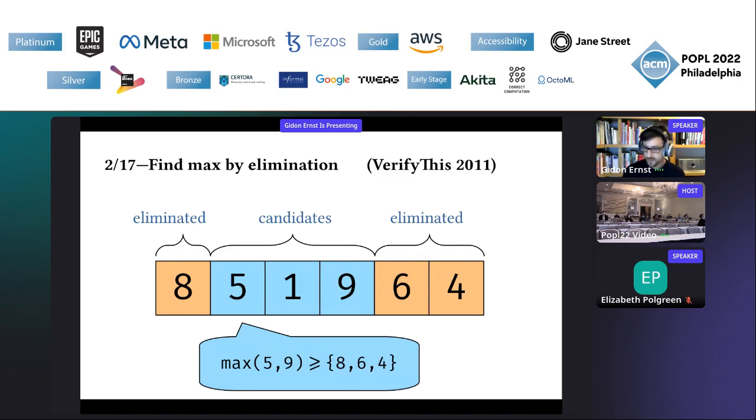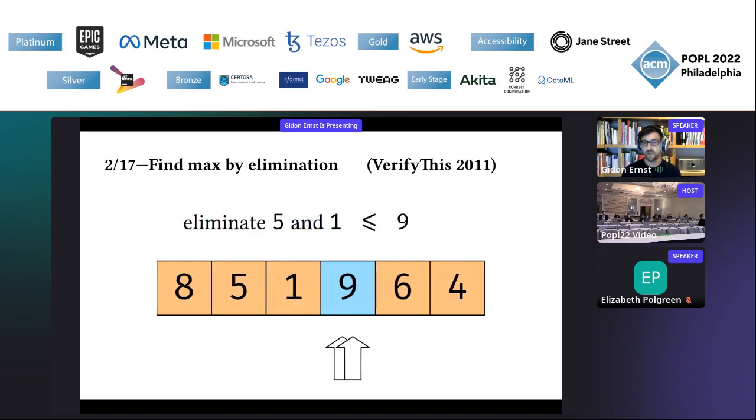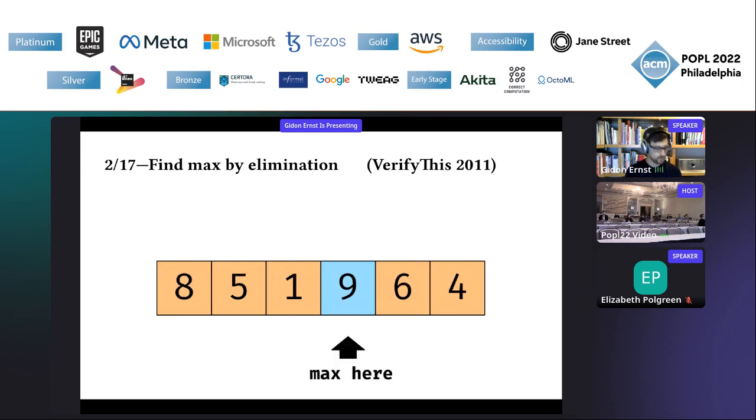So if we continue, then next we exclude the 5 and the 1, and then we have the 2 pointers pointing to this residual element, and of course then we can find the maximum value here.